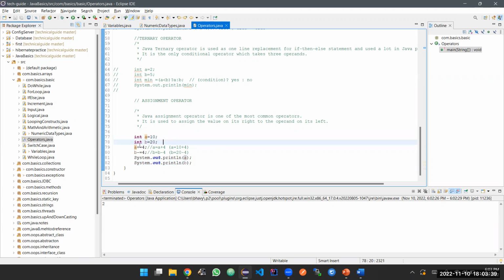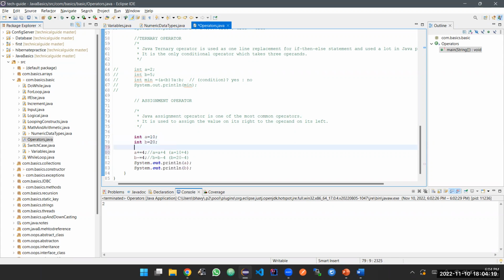So let's say int a equal to 10 and b equal to 20. If a plus equal to 4, what does this mean? A equal to a plus 4. Like if a plus equal to 4 means a equal to a plus 4, that's the meaning. B minus equal to 4 means b equal to b minus 4. Just assigning the value based on the operand.